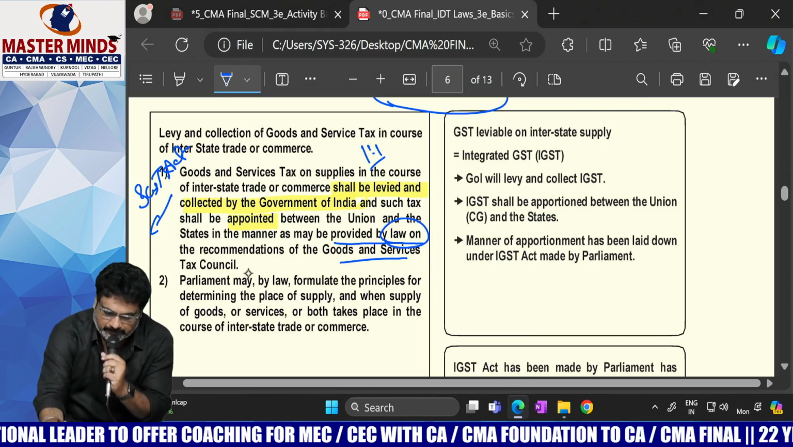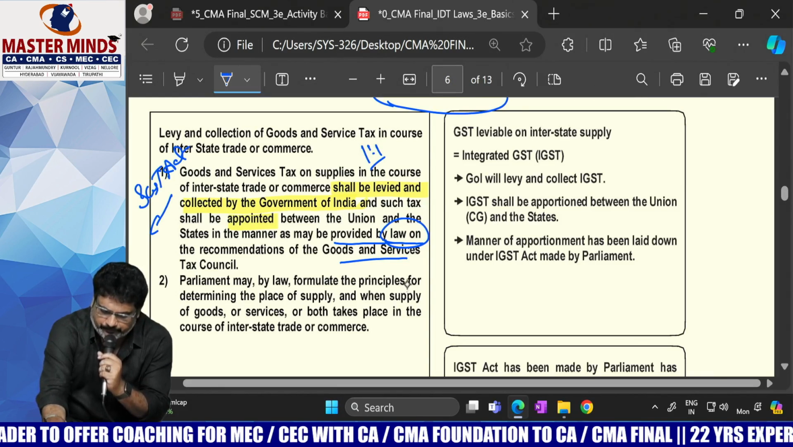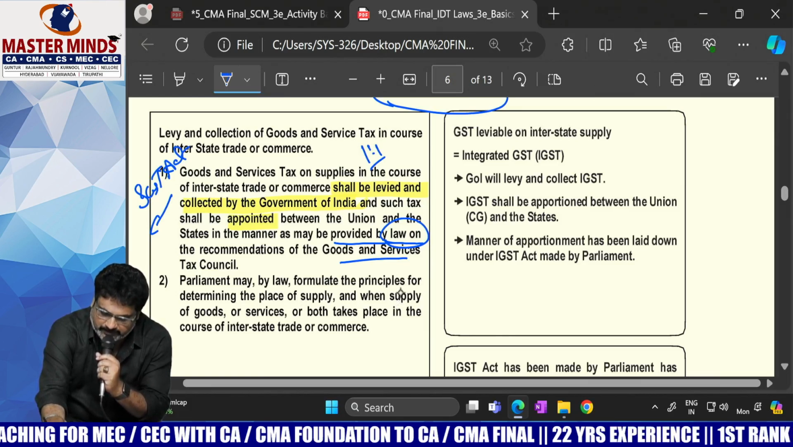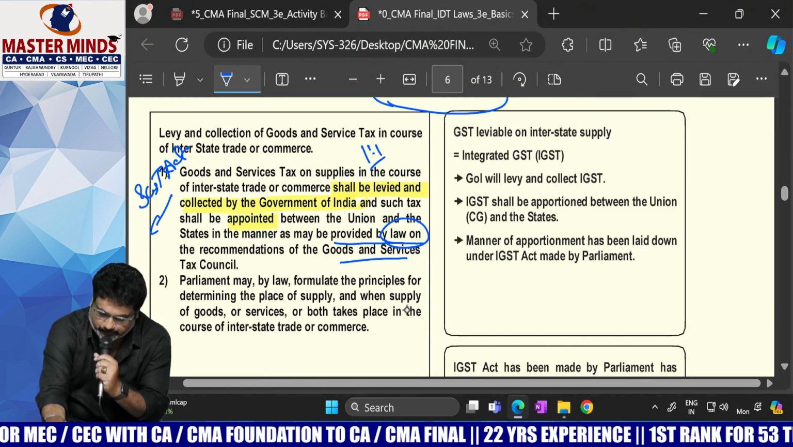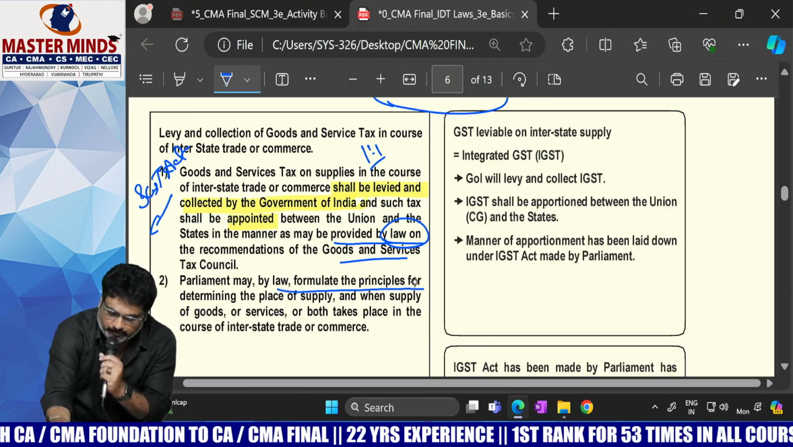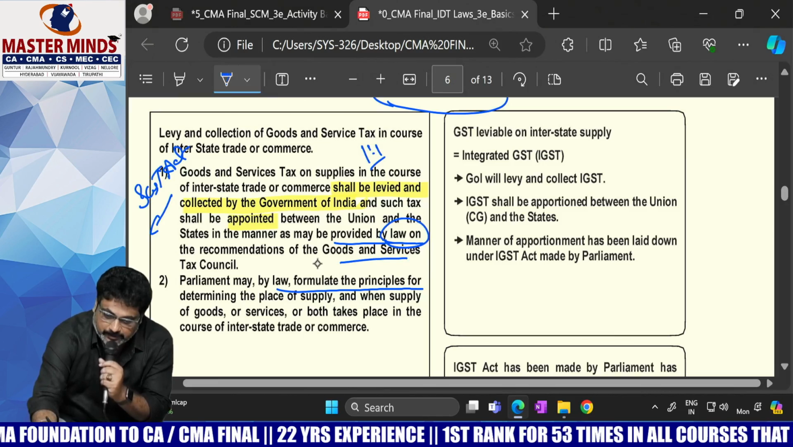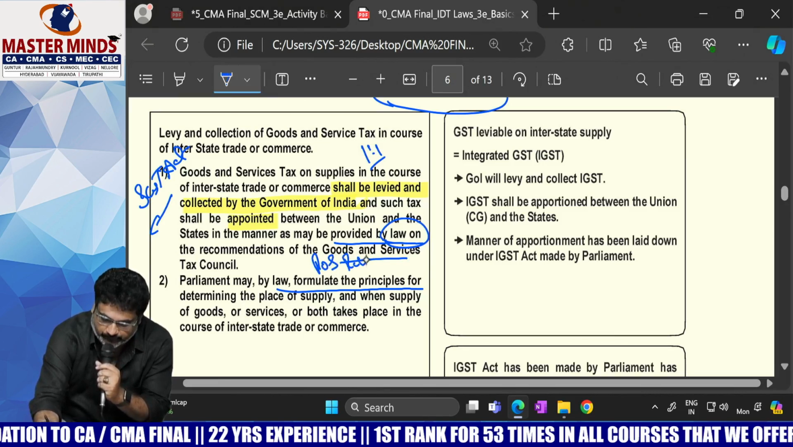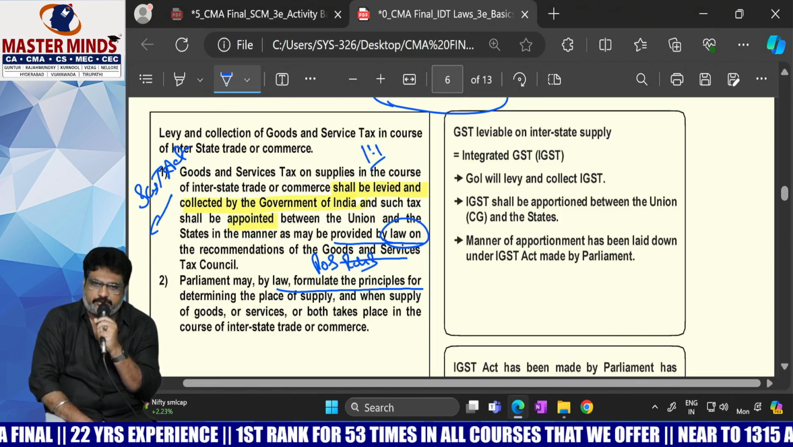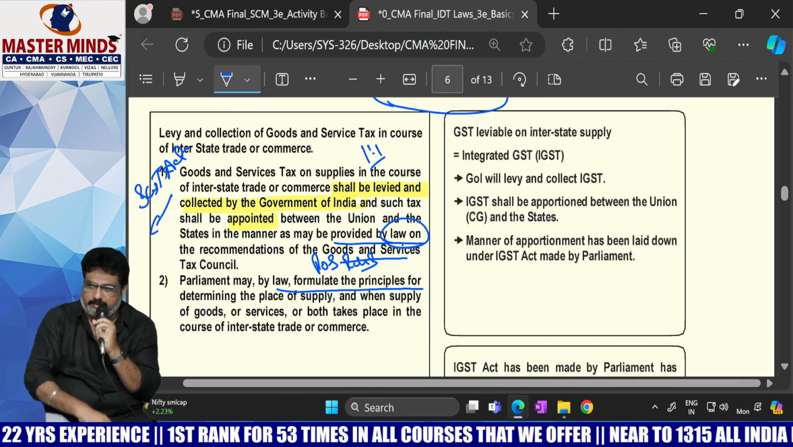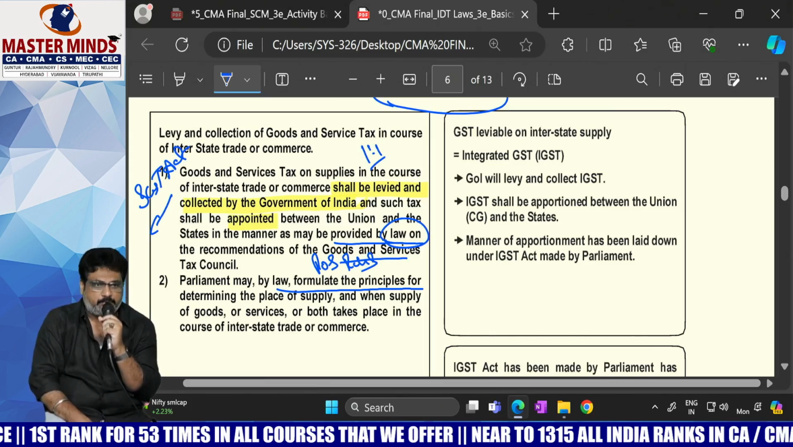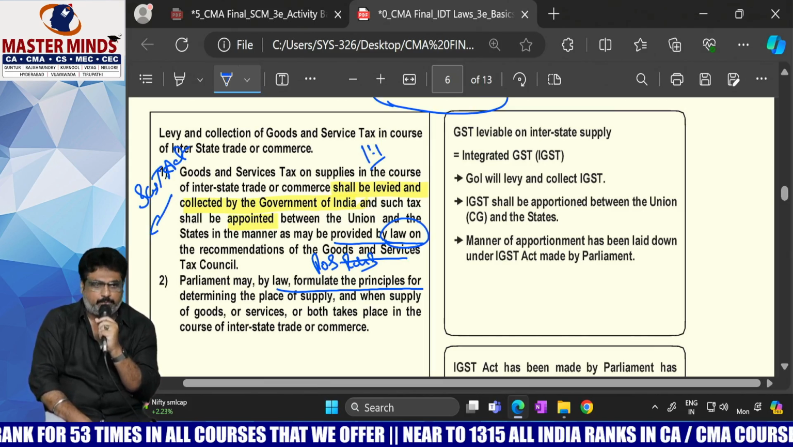Okay, second one. The Parliament may, by law, formulate the principles for determining the place of supply when supply of goods or services takes place in the course of interstate trade or commerce. What are the principles the government formulated? The POS rules. If you are an old CMA Inter student, you have this: POS sections 10, 11, 12, 13 in the IGST Act. It was in the old CMA Inter syllabus. POS means place of supply. Place of supply rules are there now.